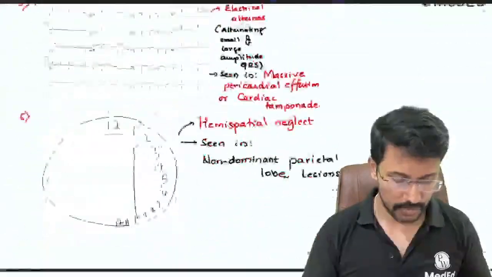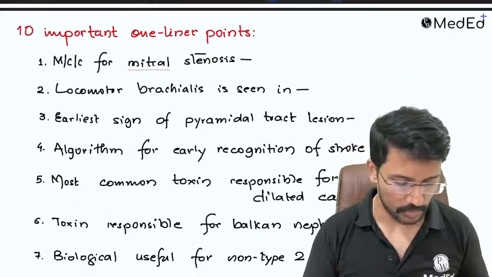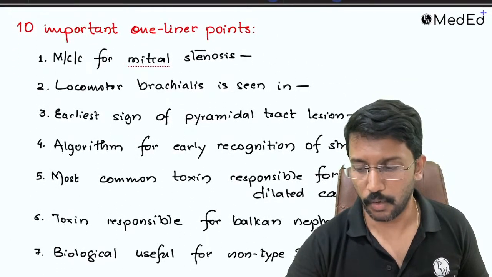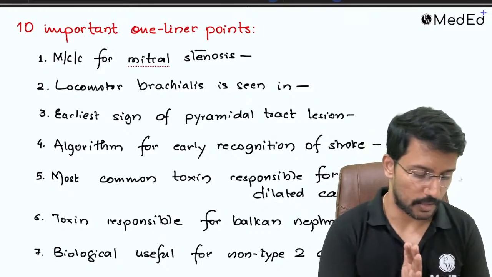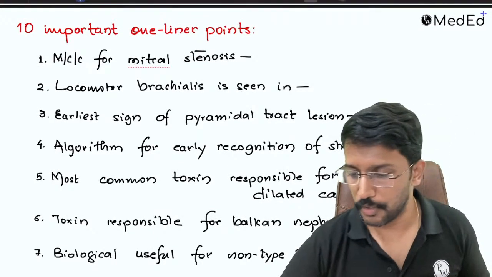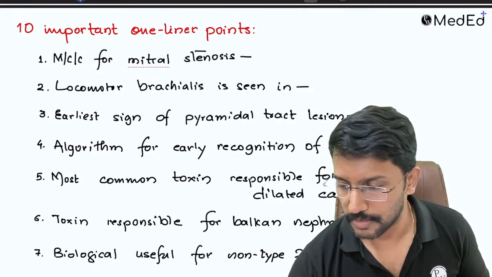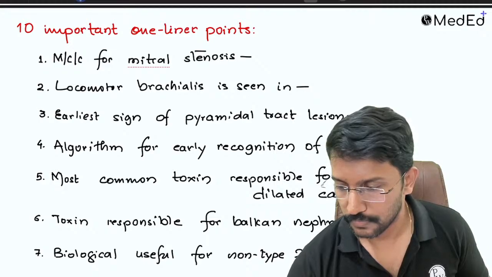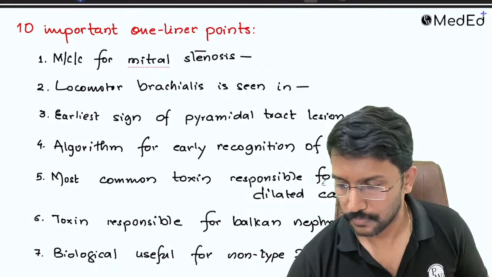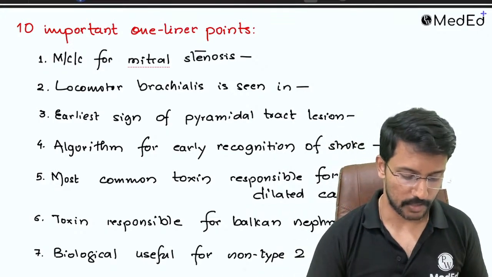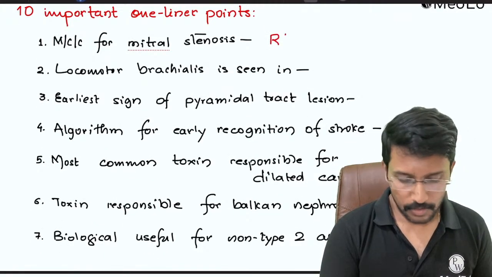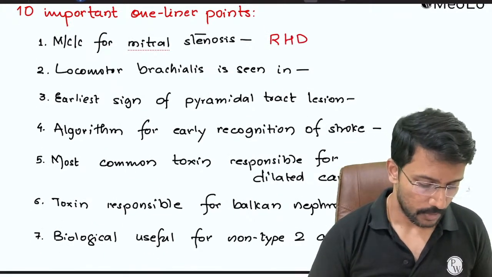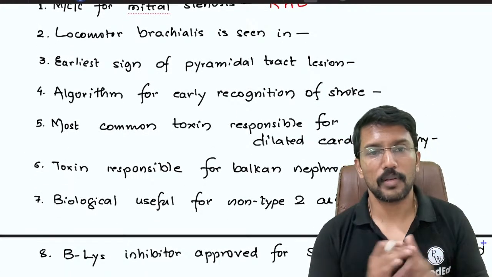Okay, so after being done with 10 images, we have a quick take on some 10 important MCQ points. So we'll start with them quickly, one by one. What is the most common cause for mitral stenosis? Okay, how many of you are going to answer this? The most common cause for mitral stenosis is rheumatic heart disease. Awesome. Okay. In what condition do we see locomotor brachialis?